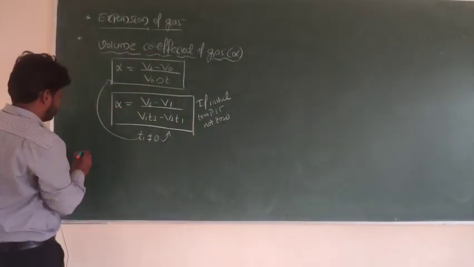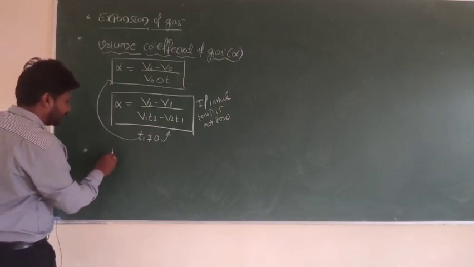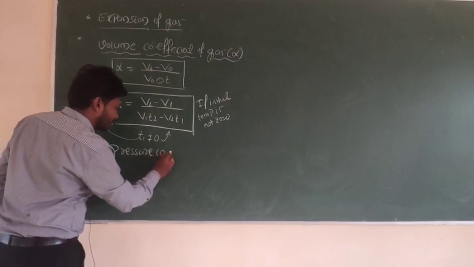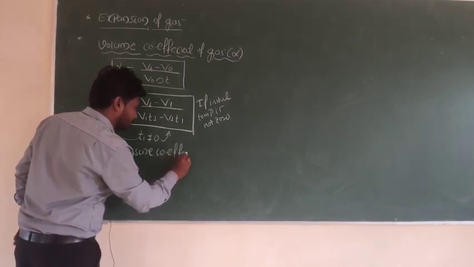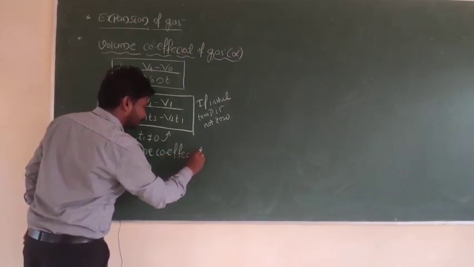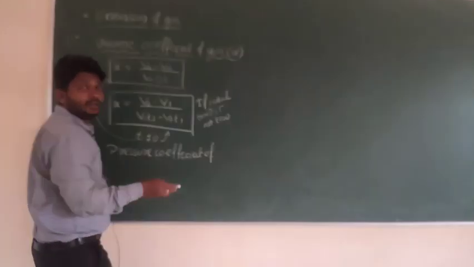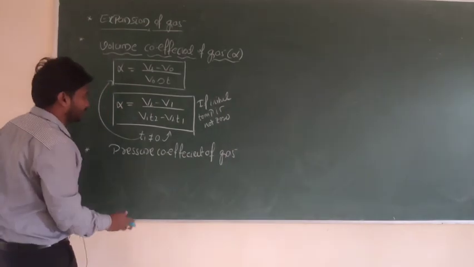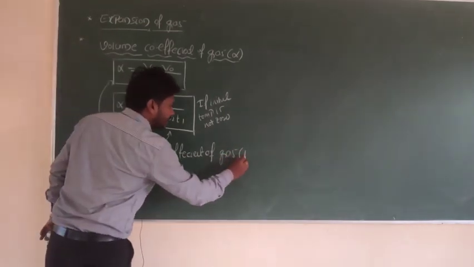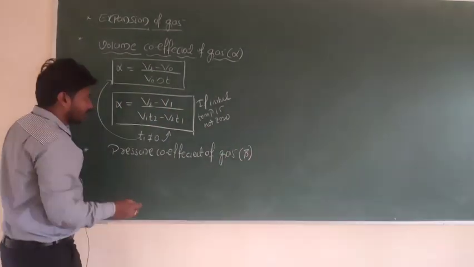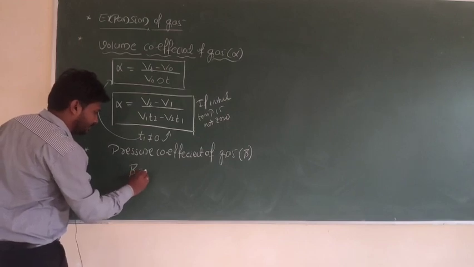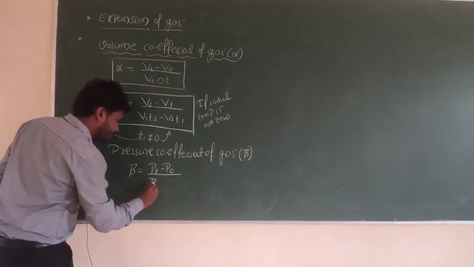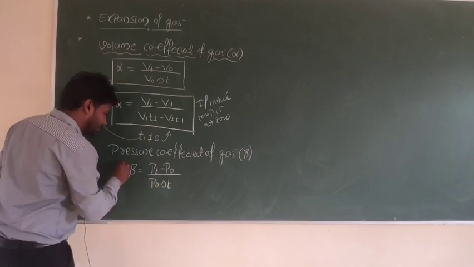In a similar way, we can consider the pressure coefficient of gas. The pressure coefficient of gas is represented by the letter beta, right? Beta is equal to P of t minus P naught divided by P naught into delta t.